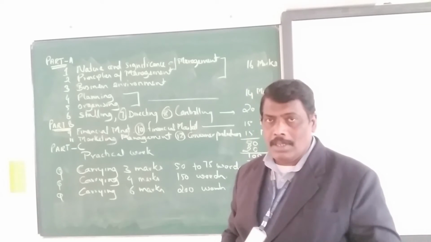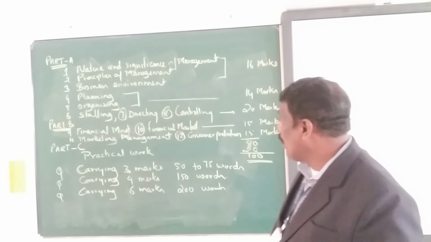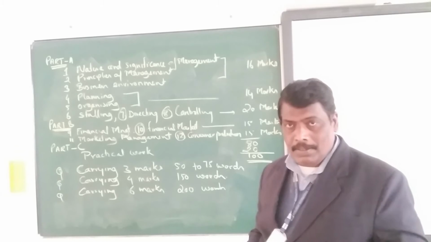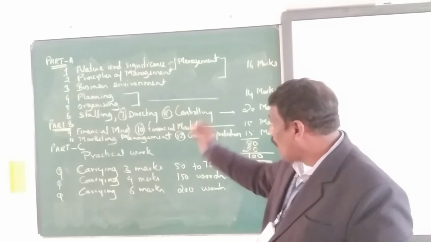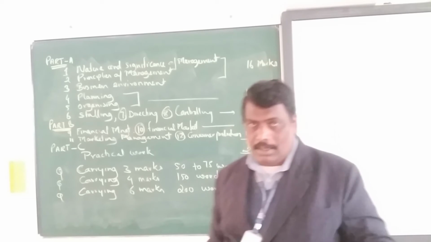These 3 chapters carry 16 marks in total. Similarly, planning and organizing carries 14 marks. Staffing, directing and controlling carries 20 marks.